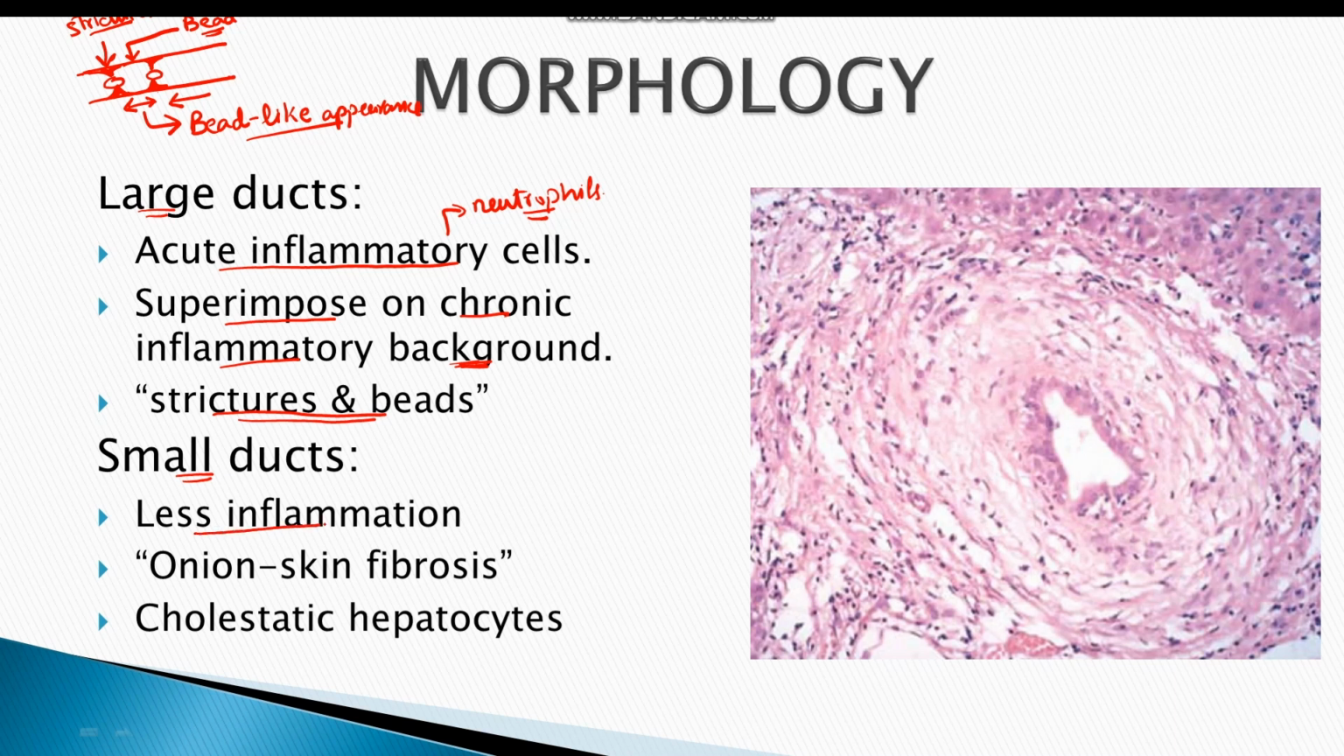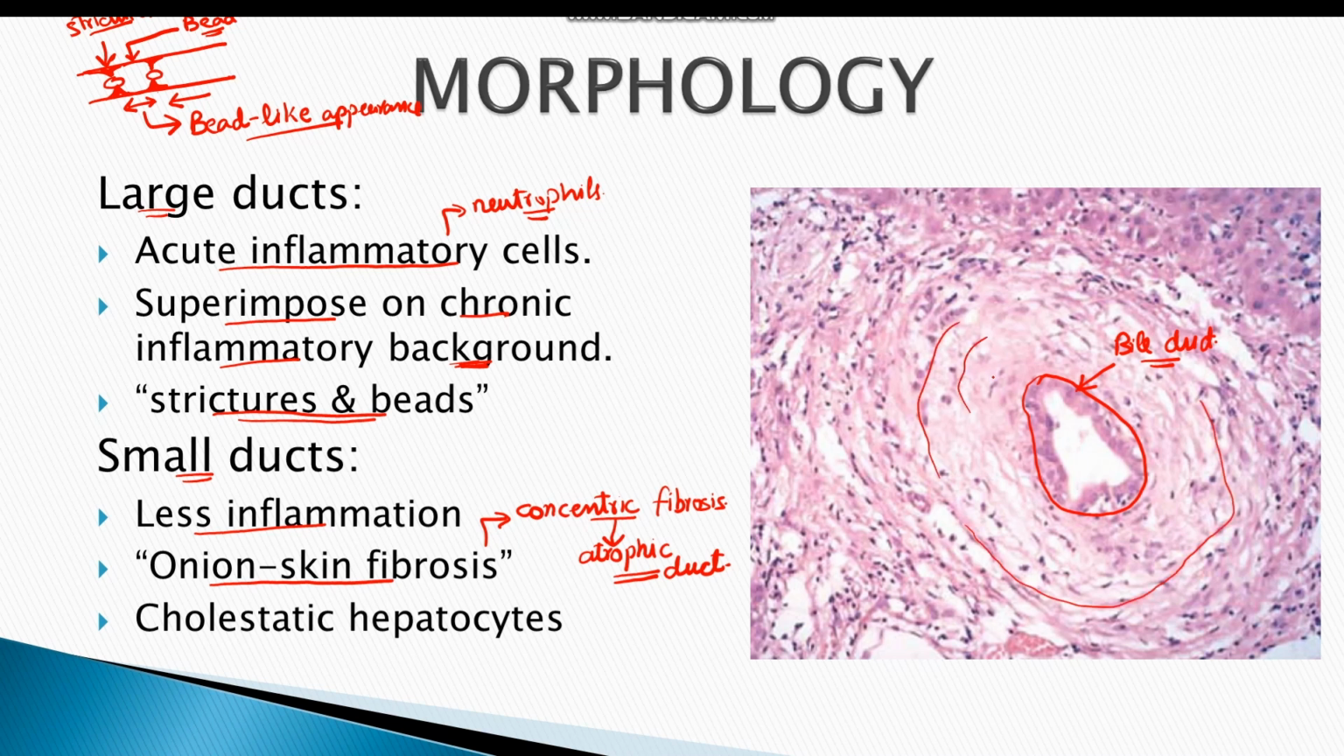There is comparatively less inflammation in small ducts than the large ducts, and the typical character of small duct inflammation is onion skin fibrosis. Onion skin fibrosis means formation of concentric rings of fibrosis around the atrophic duct. As you can see here, this is an atrophic bile duct and it is surrounded by concentric rings of fibrosis. These are the concentric rings of fibrosis, typically giving it an onion skin fibrosis character.